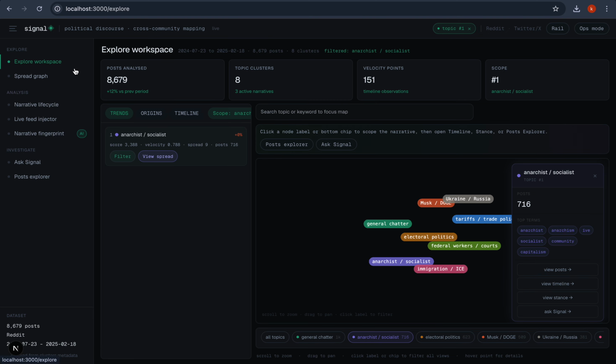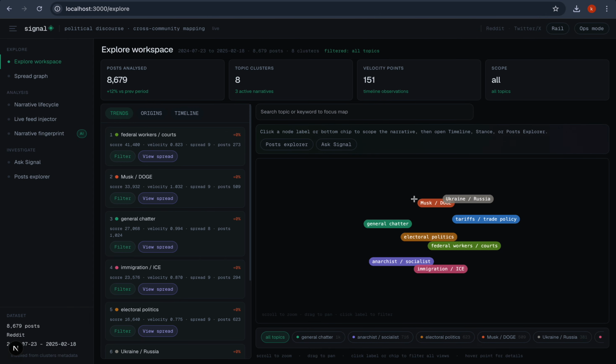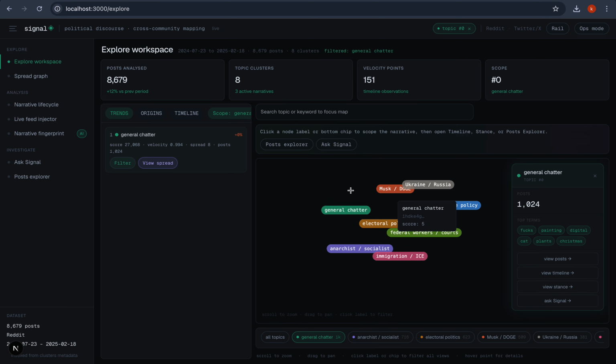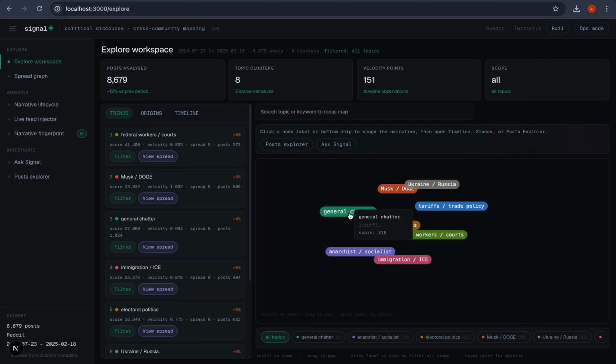First, in Explore Narrative Workspace, we can see that there are 8 nodes. What does this represent? Our complete social media dataset has been divided and classified based on similar posts into one cluster, and likewise 8 clusters have been created.